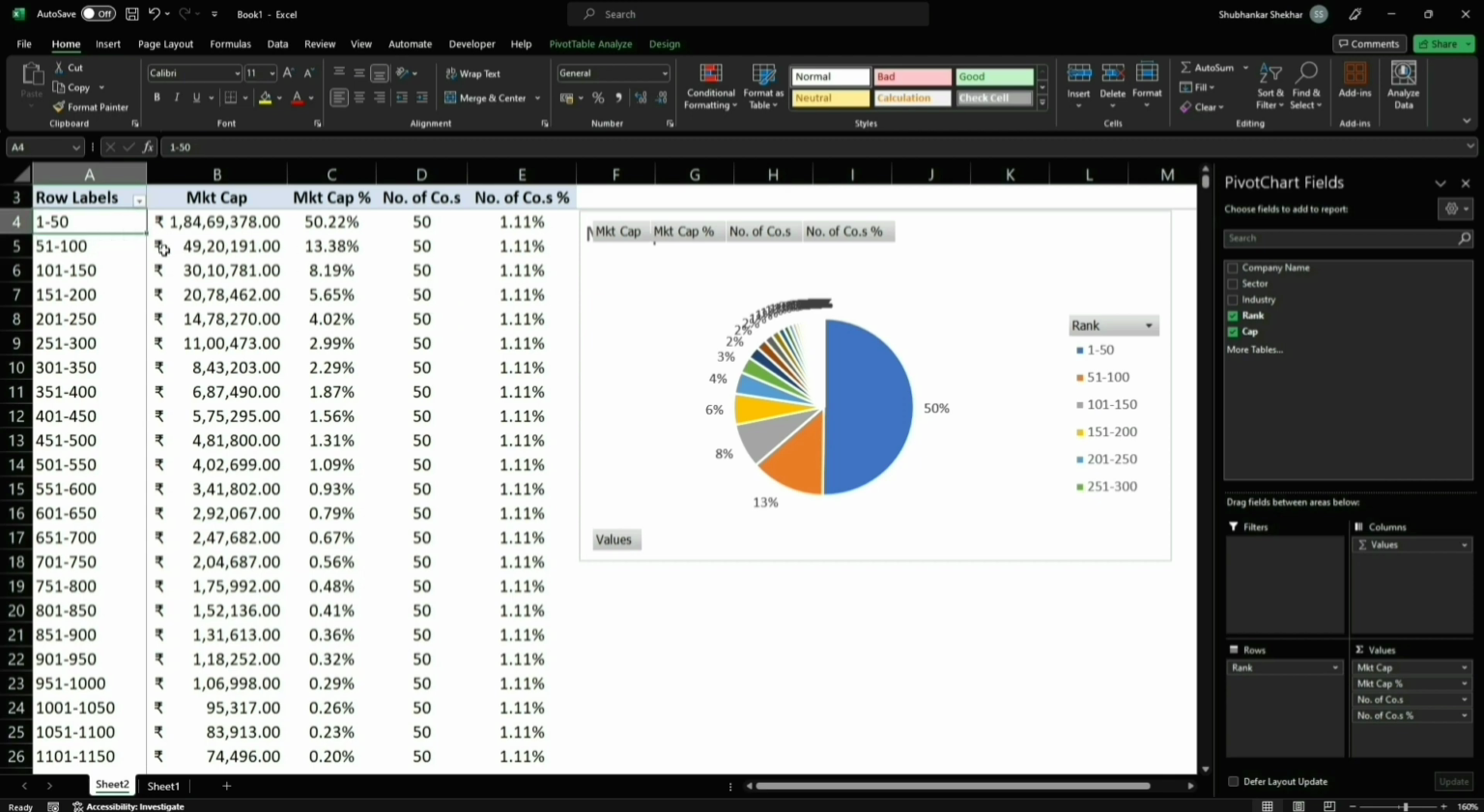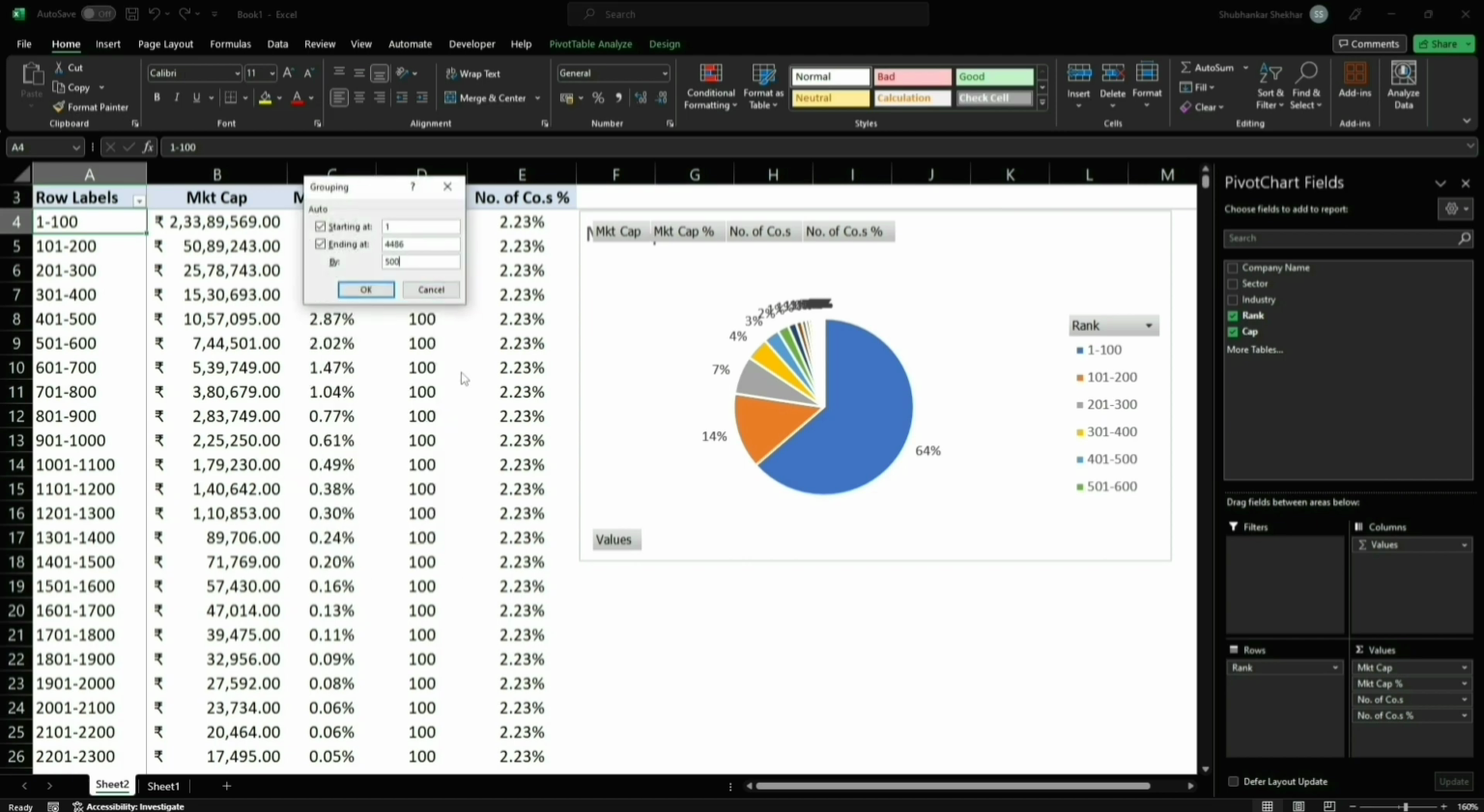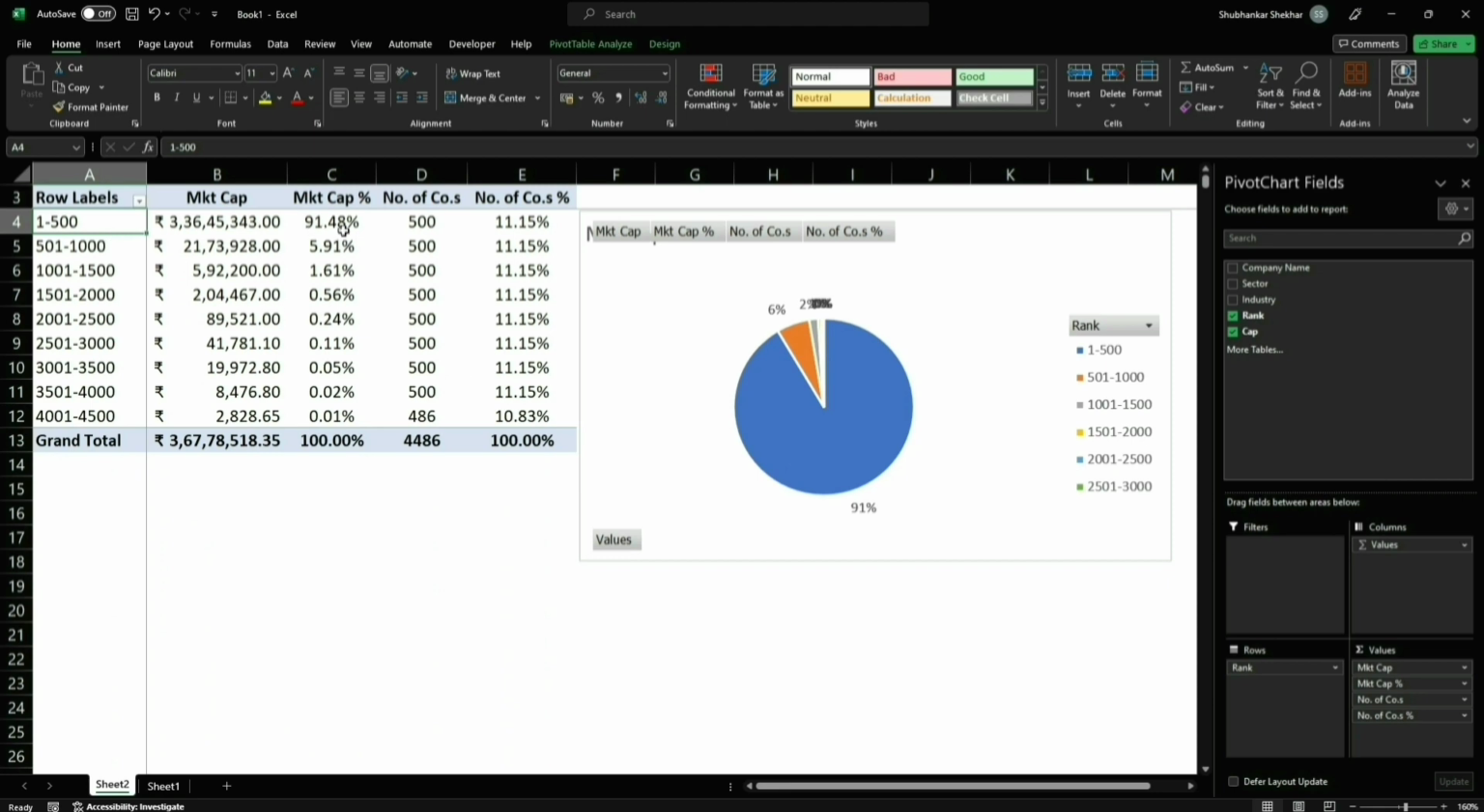So next what we'll do is we'll be grouping these in hundreds. So the top 100 companies represents 63.6% of the Indian share market, right? Next we'll group these in 500. So you can see, right, the top 500 companies actually represents 91% of the Indian share market.